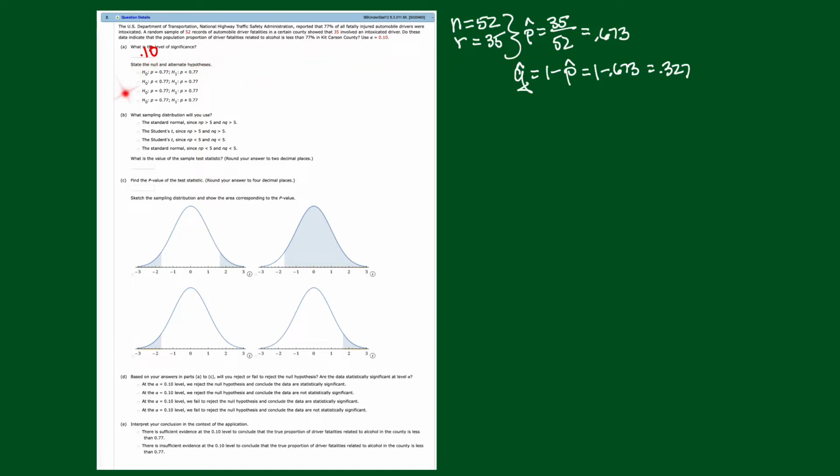All right, so what are the null and alternate hypotheses? Well, we're testing that it's less than. So do you see one that's less than? How about this one here? That's it, right? This is the only one that's less than. So the null states that it's equal to 0.77, the alternate that it's less than 0.77. So we'll go with this one here.